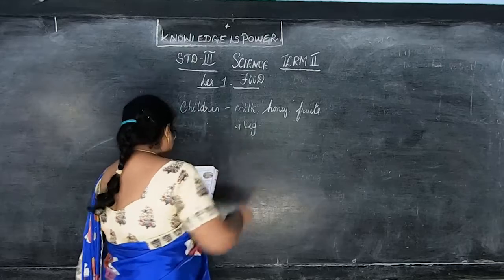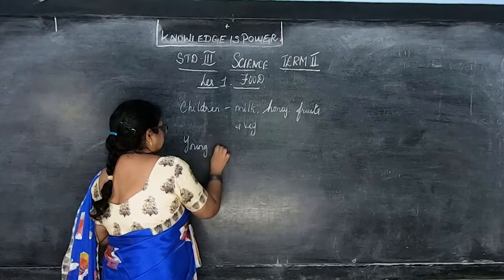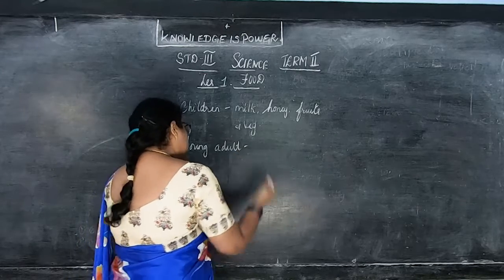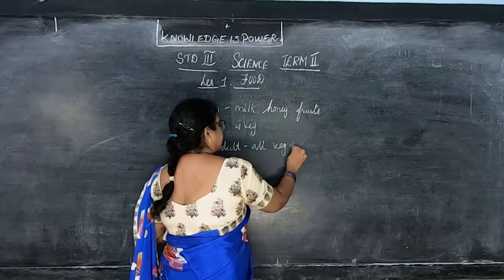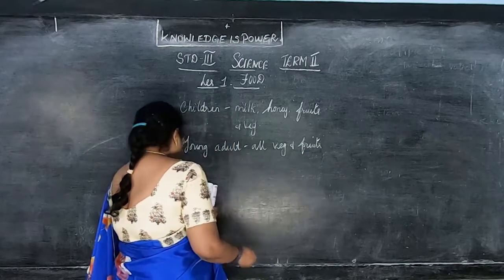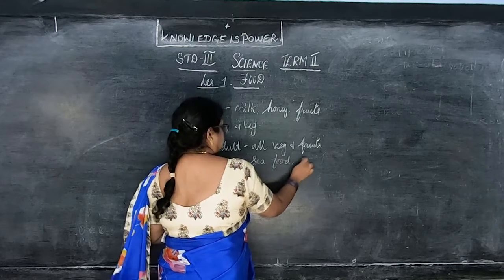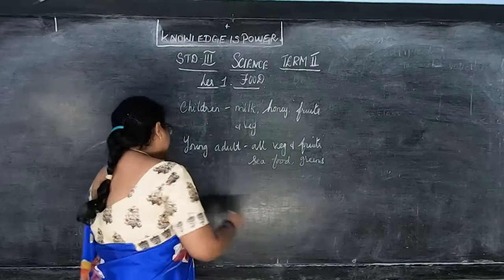Okay, then young adults, that is young people. They can have all types of vegetables and fruits. All types of vegetables and fruits. Then seafood, greens, all this they can have, right? Some of the examples. Then old adults.